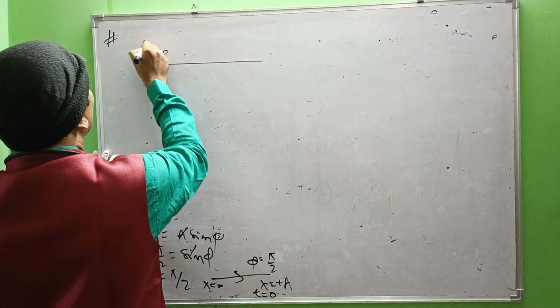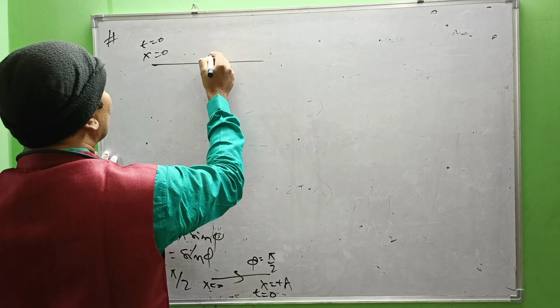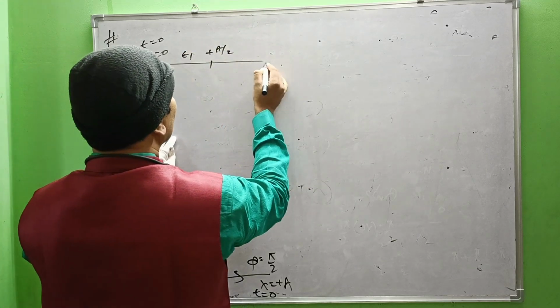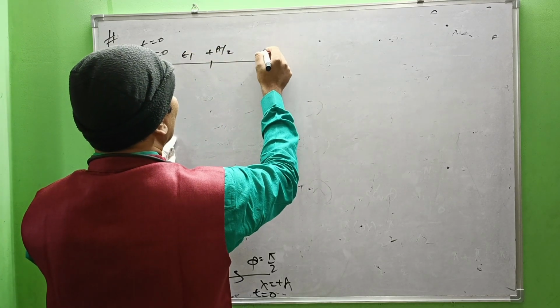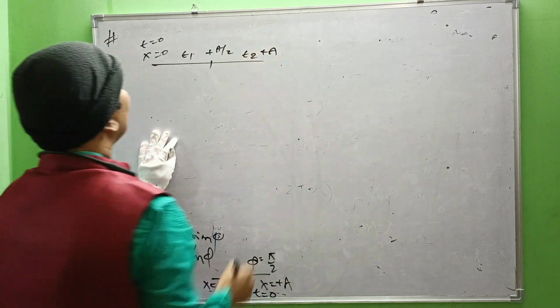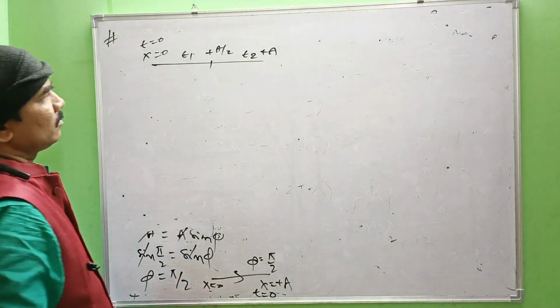Right, at t equal to 0, it reaches x equal to plus a by 2 in a time t1, from which it reaches plus a in a time t2. From here to there t1, from here to there t2.